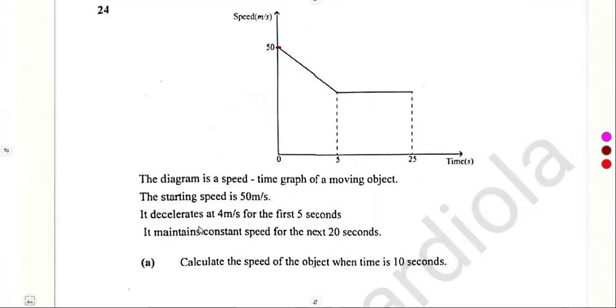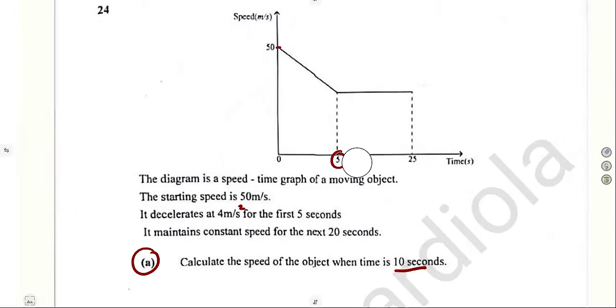It decelerates at 4 meters per second squared for the first 5 seconds. Then it maintains constant speed for the next 20 seconds, from 5 to 25. Calculate the speed of the object when the time is 10 seconds.